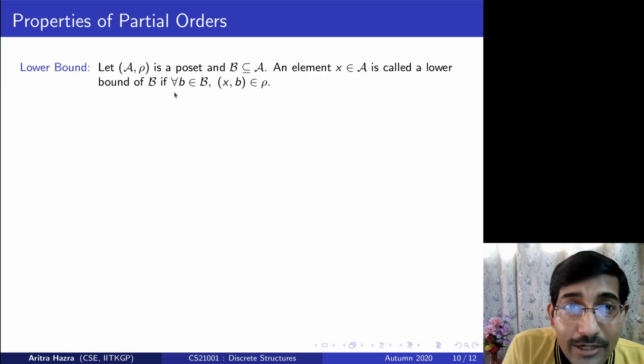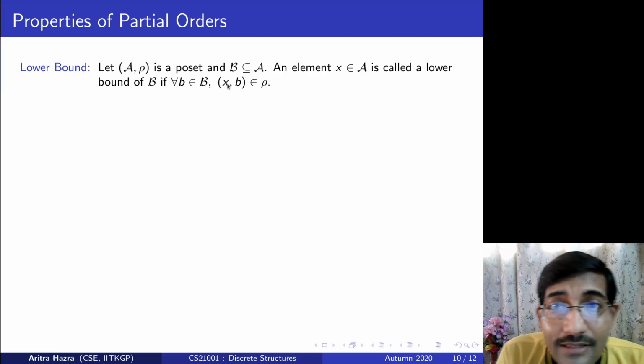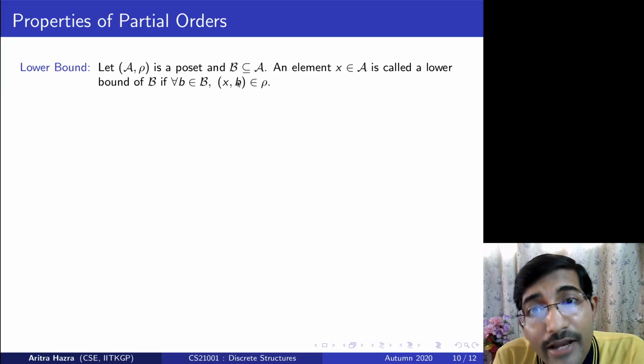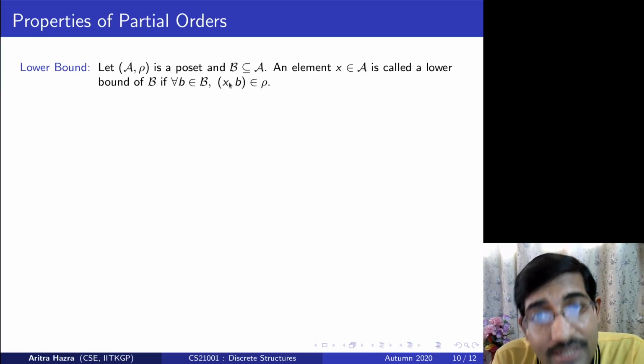We call it a lower bound because it is the element from which every other element in the subset can be related.